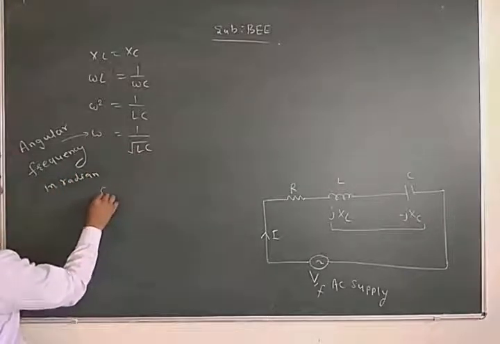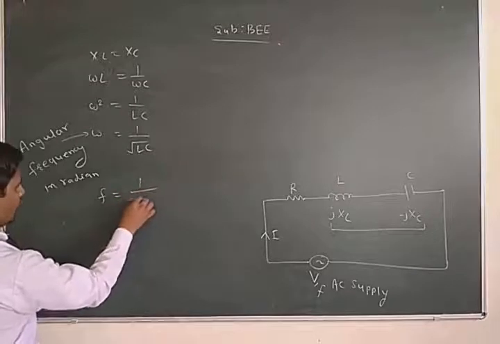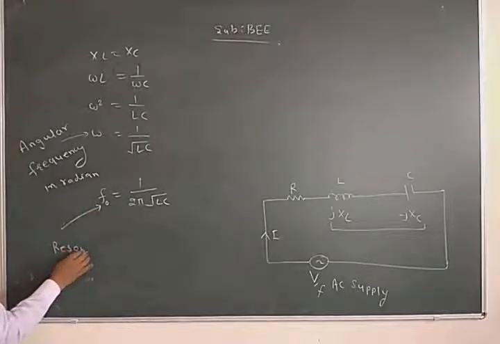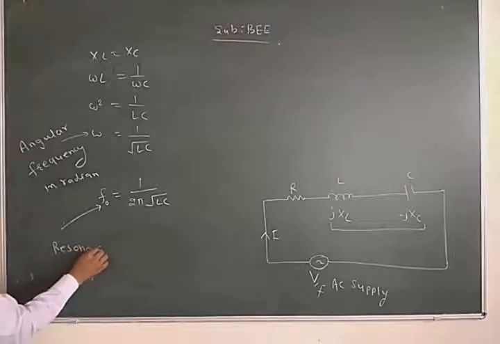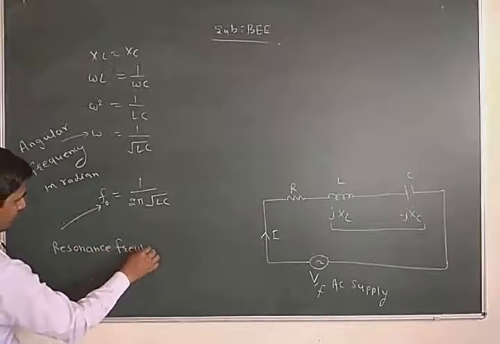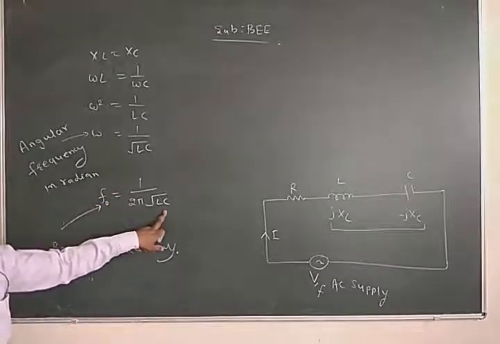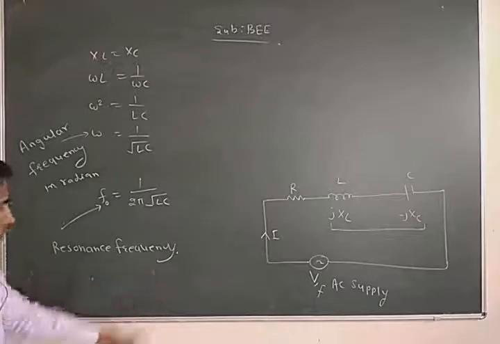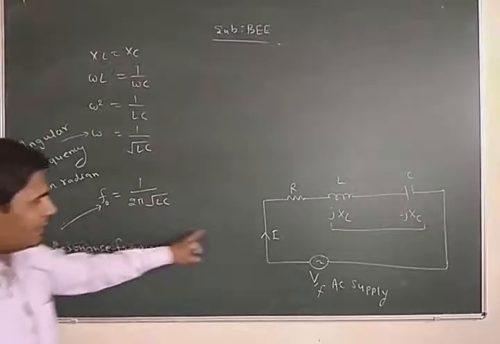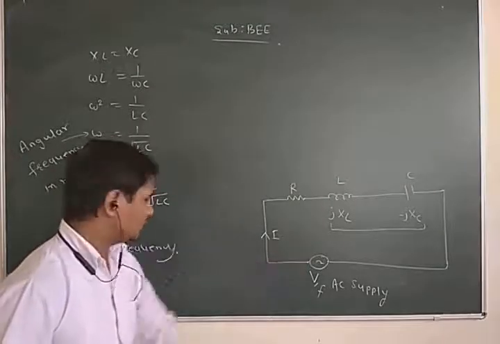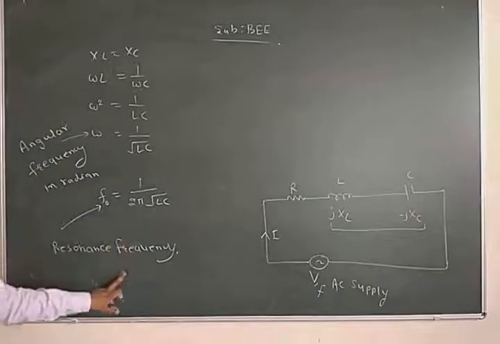So frequency f in hertz is equal to 1 upon 2 pi root LC. This frequency f0 is equal to 1 upon 2 pi root LC and is known as resonance frequency, because at this frequency our circuit acts as a pure resistive circuit, or the circuit is in resonance.